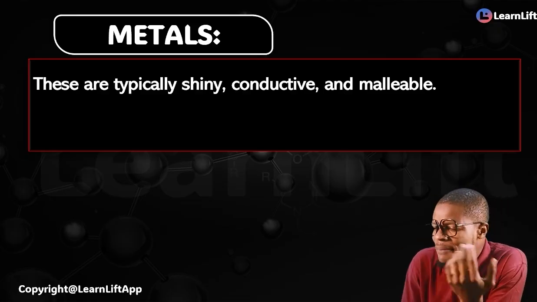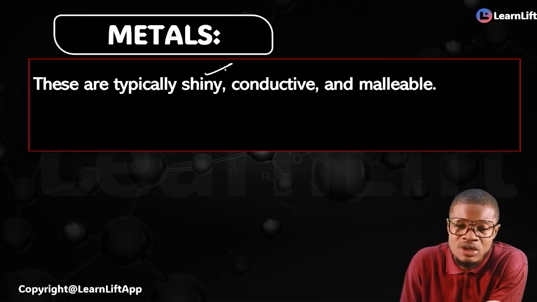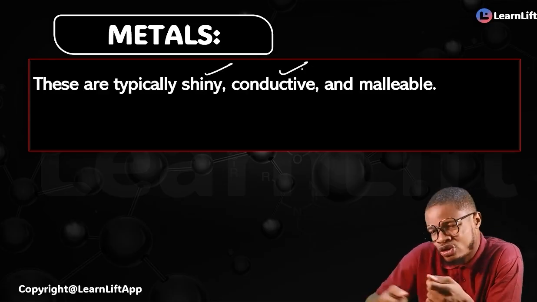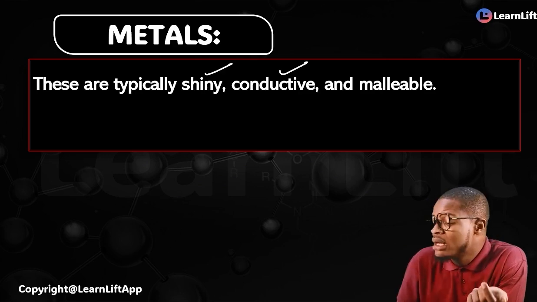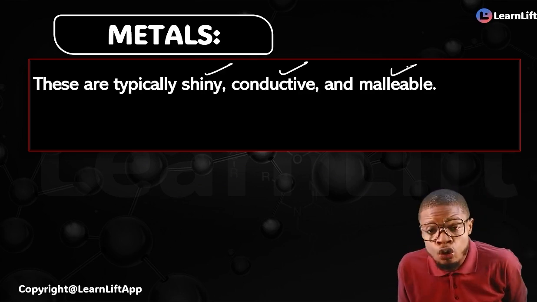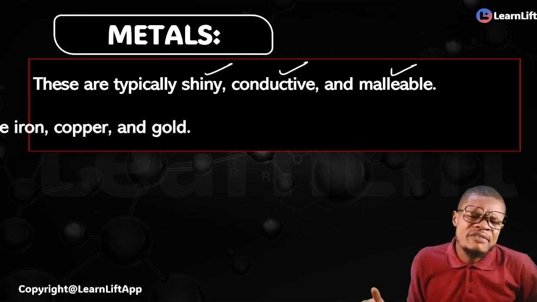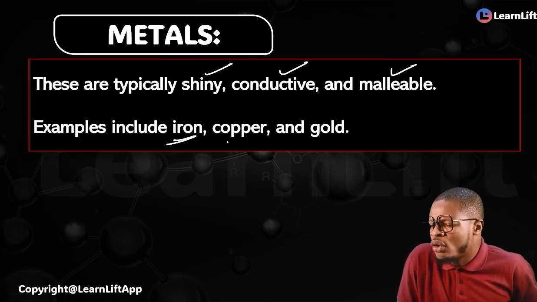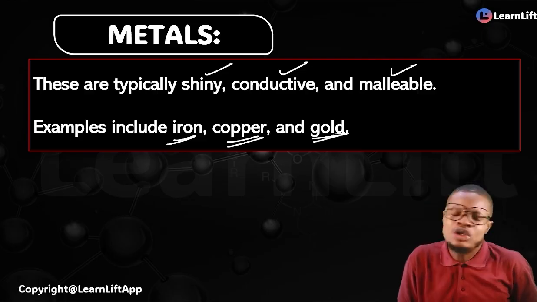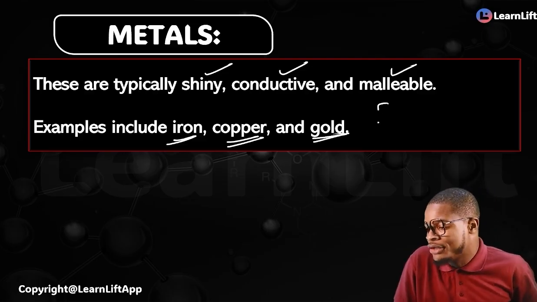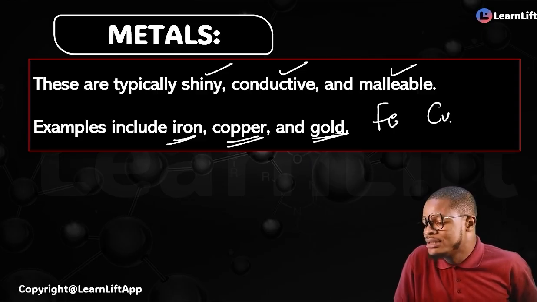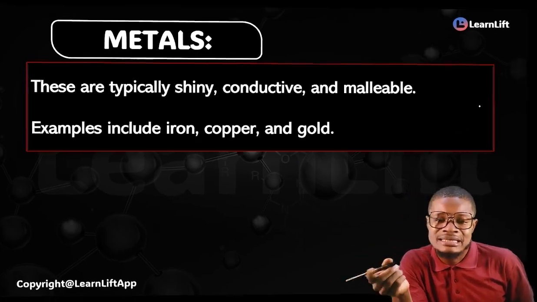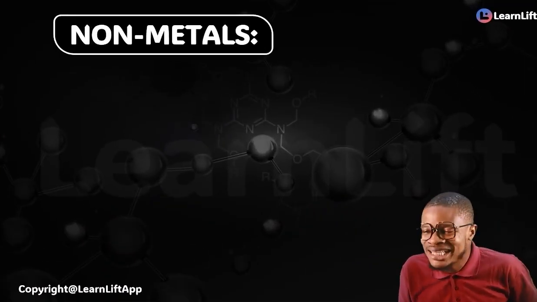Under your metals, you know that metals are shiny. These are characteristics, not a definition. They are conductive; they can conduct heat and electricity. Metals are malleable. Examples of metals are your iron, Fe, your copper, Cu, your gold, Au. All of these are what? Metals. And the second is your non-metals.